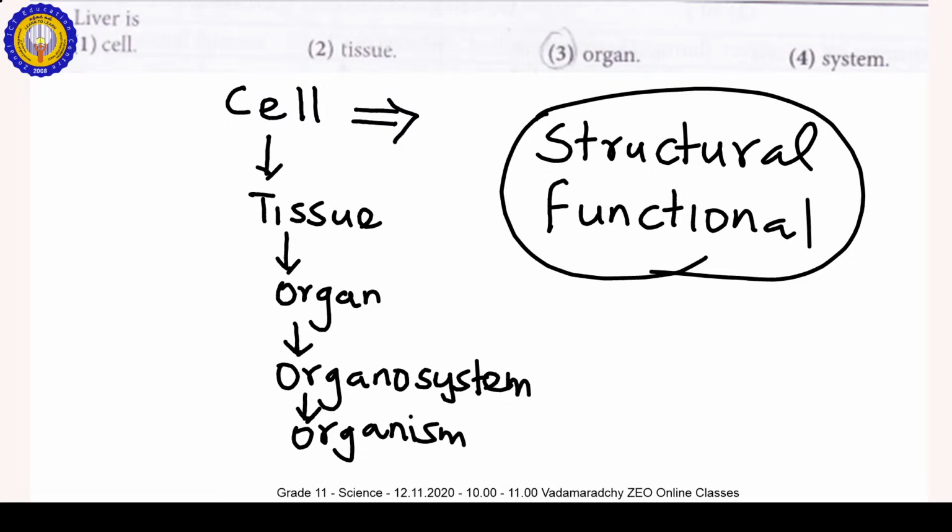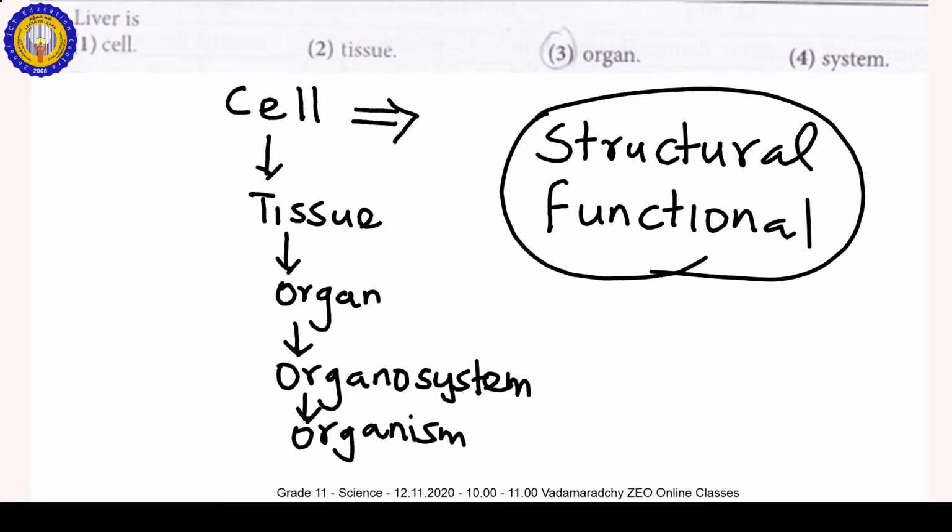Muscular tissue: there are smooth muscles in the stomach. And nervous tissue, blood tissue and epithelial tissue related to the stomach.